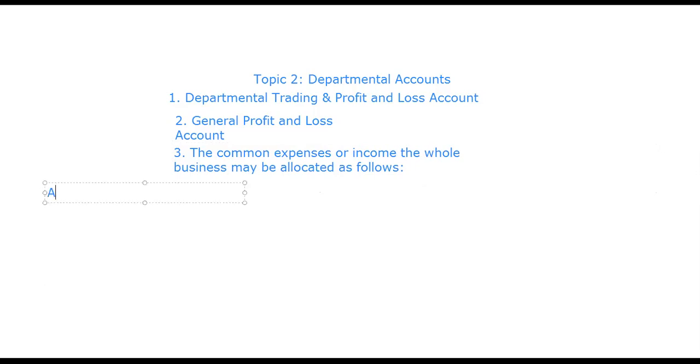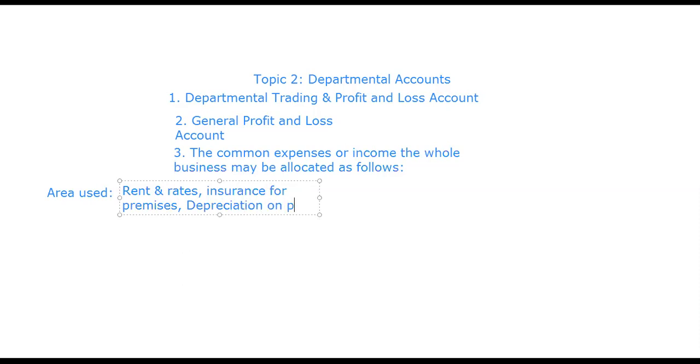According to area, as per area used, the items are rent and rates, insurance for premises, depreciation on premises.